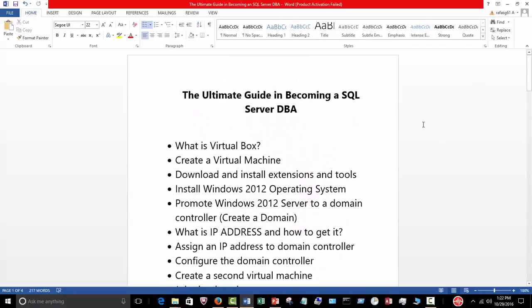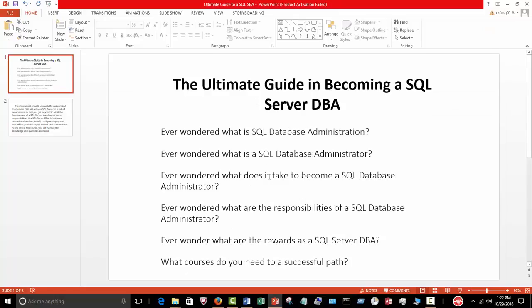So this is going to be a tremendous amount of effort that we're going to be doing together. But as I said, by the end of the course, you'll have the ultimate guide in becoming an SQL DBA, and you'll have a clear answer to all these questions. You'll understand what SQL Database Administration is, what the responsibilities of a DBA are, and what some of the rewards in becoming a DBA are.